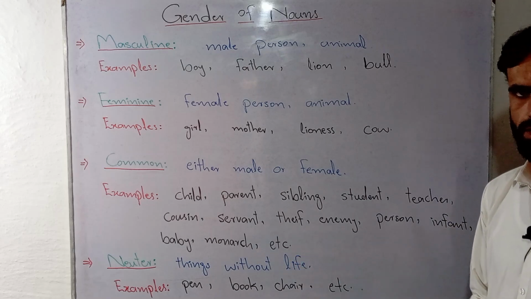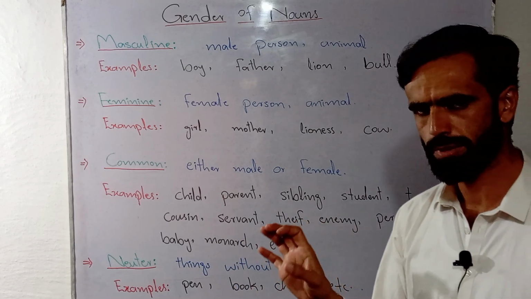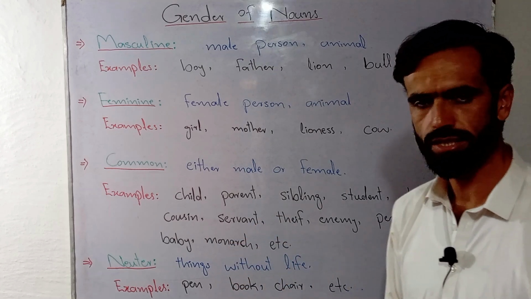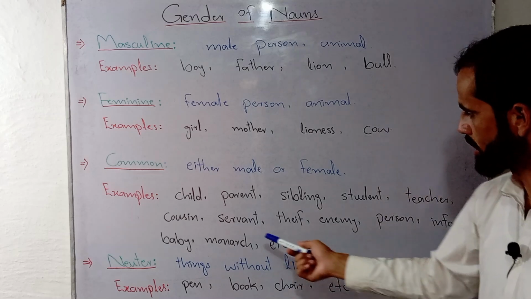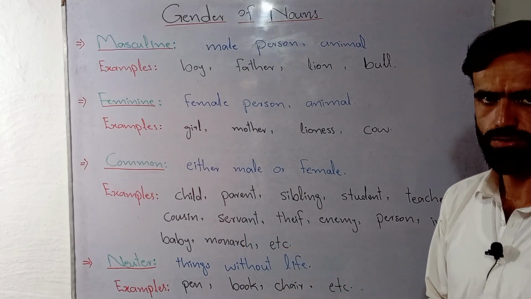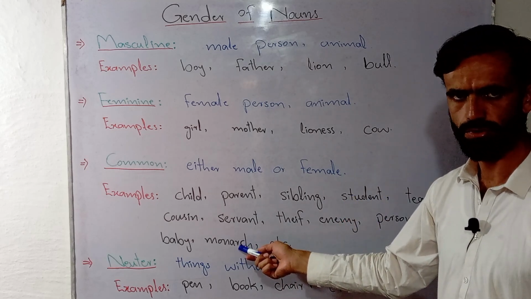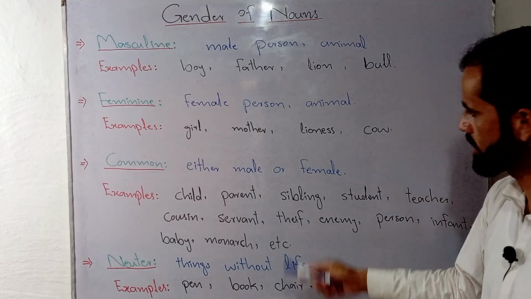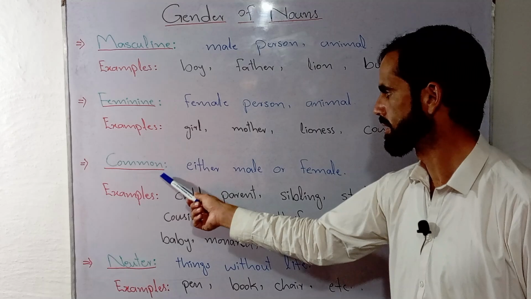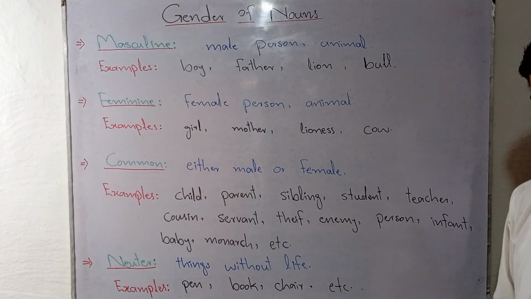Monarch, let's suppose there is a king or there is a queen. There we specify male gender as well as female gender. We use king for male gender and we use queen for female. But monarch is a noun that we put in the category of common gender. Monarch can refer to king or monarch can refer to queen. So in this way, we can say that these nouns are put in the category of common gender that at the same time can refer to male as well as female.